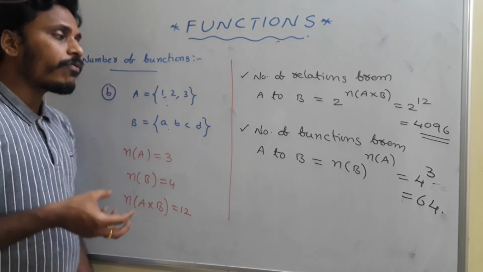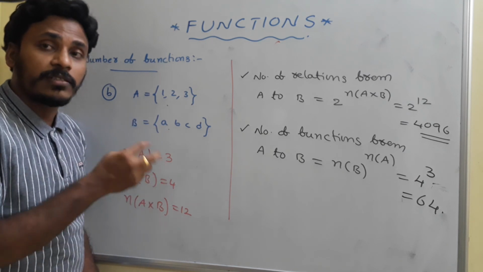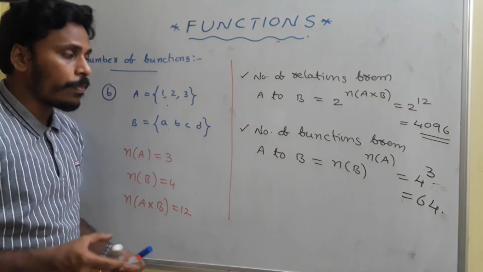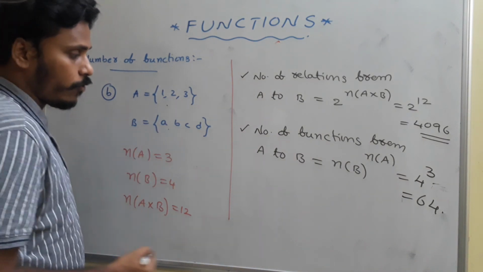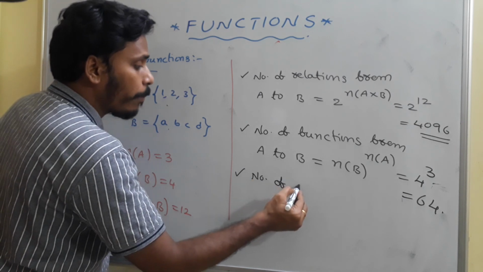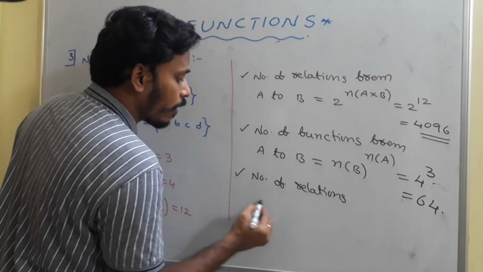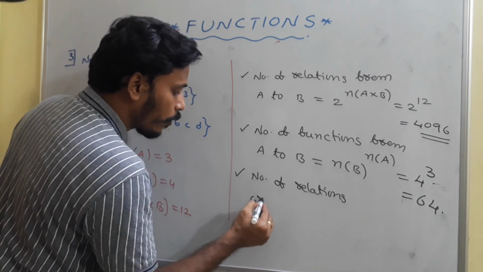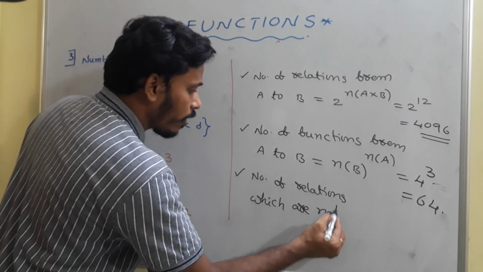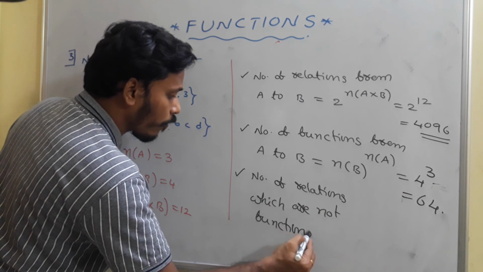If you want to analyze the relation between the first set and second set, these functions are much more comfortable. The number of functions is 64, and sometimes questions may ask you to find the number of relations which are not functions. Just observe the format of the question.